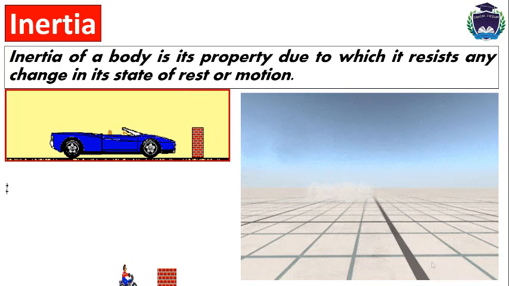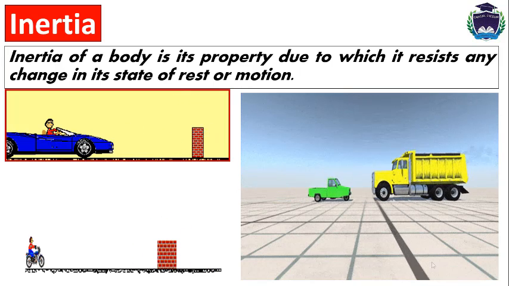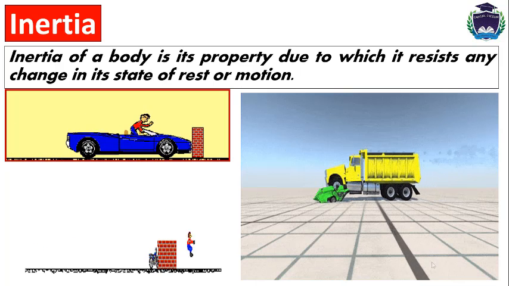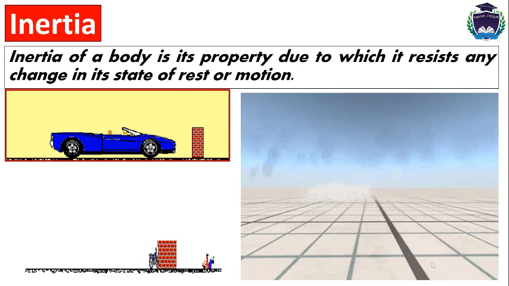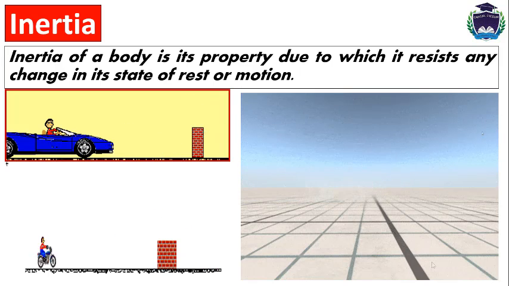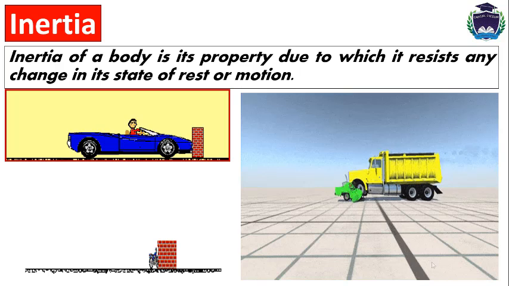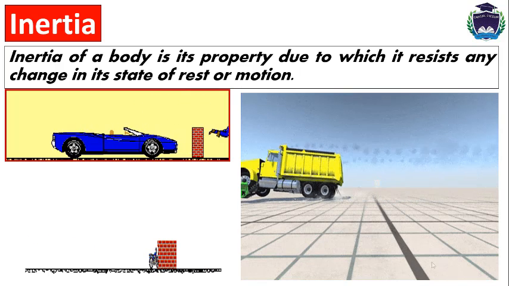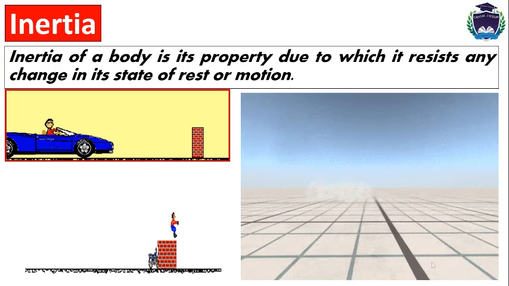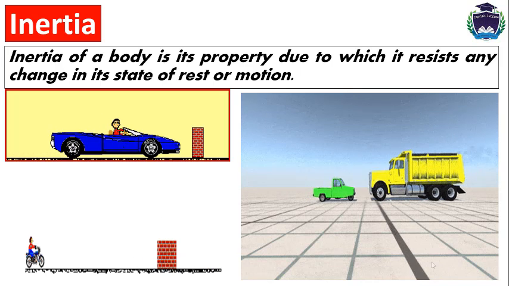A similar example is shown here. You can see that a boy is riding a bike. The mass of the bike is greater than the mass of the boy, so the inertia of the bike is also greater than the inertia of the boy. So inertia depends on the mass of the objects.